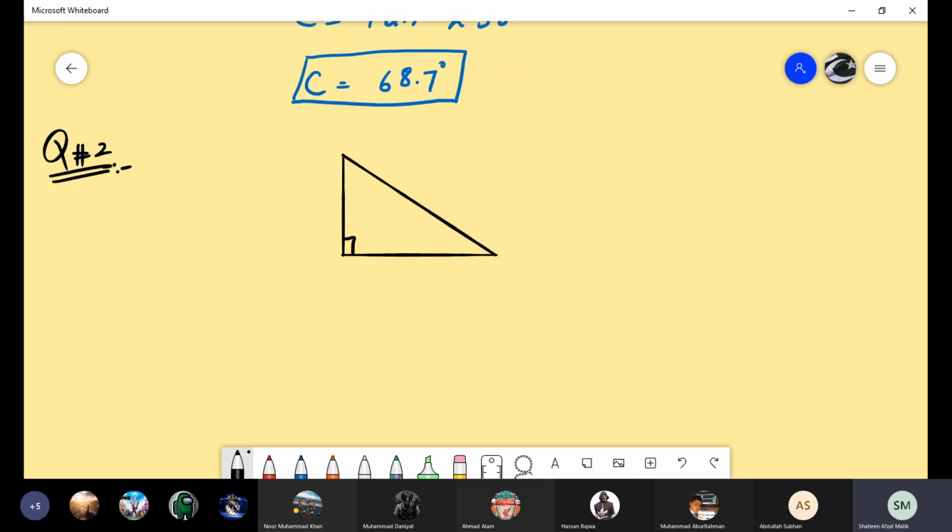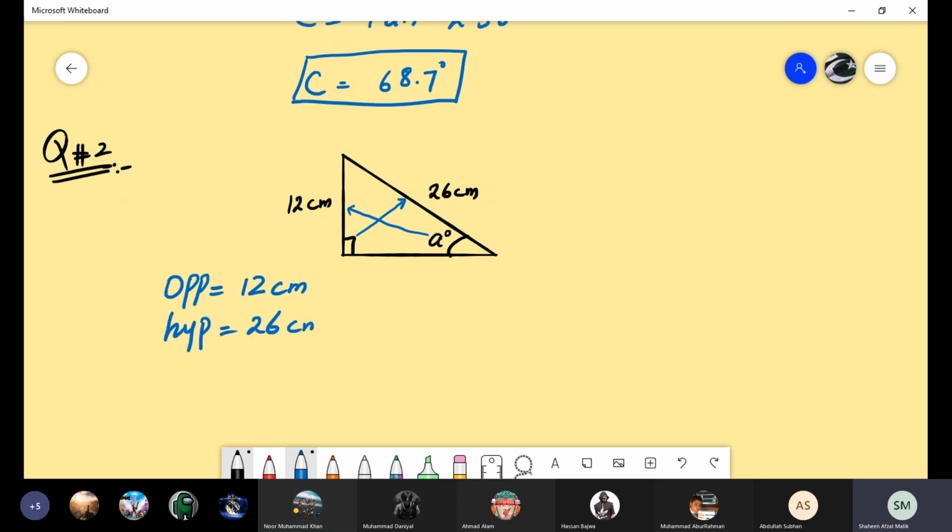Here is 90 degree. This side is 12 centimeter. This side is 26 centimeter. And this angle is labeled as A degree. So tell me which ratios are given to you? Ma'am, hypotenuse and opposite. Hypotenuse is this one and opposite is this one. Here we have the values of opposite, that is 12 centimeter, and hypotenuse is 26 centimeter.